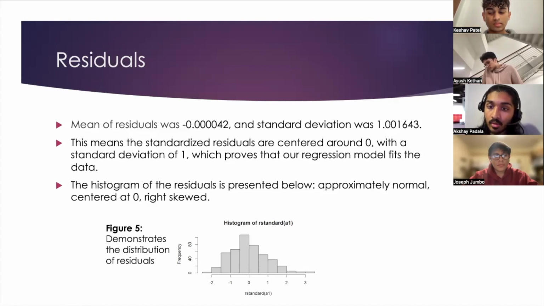The histogram of the residuals is presented below. It's approximately normal, centered at 0, like I said before. There is still a slight right skew, but it's not enough to mess with the validity of our final results.